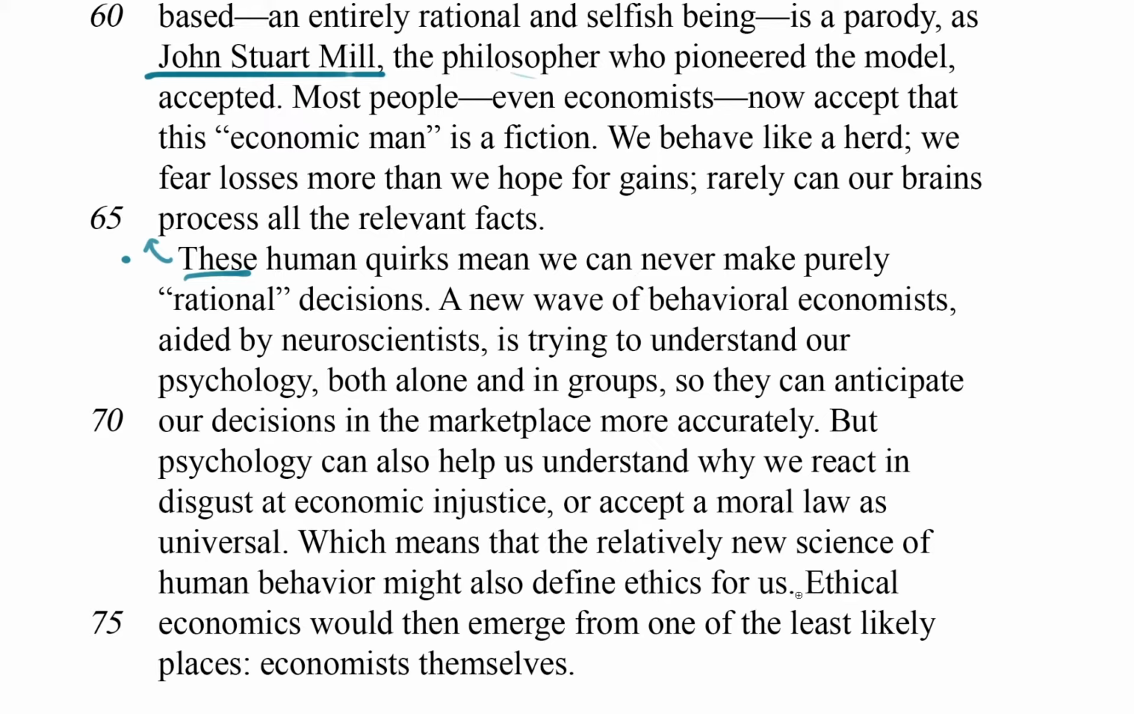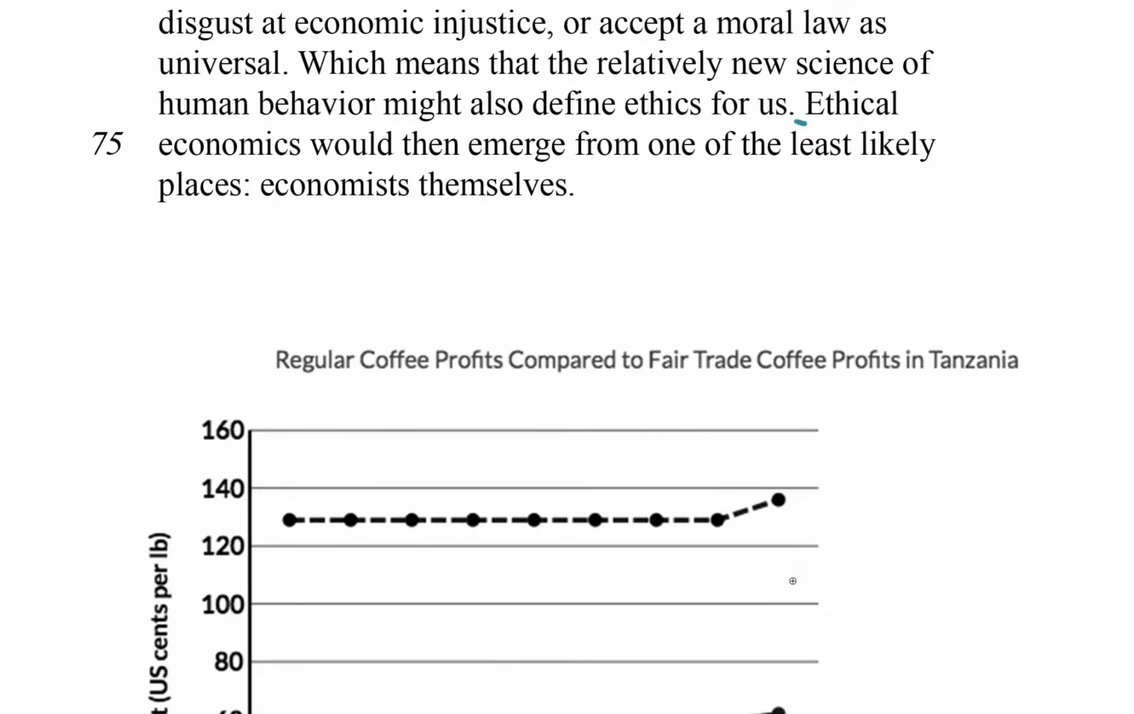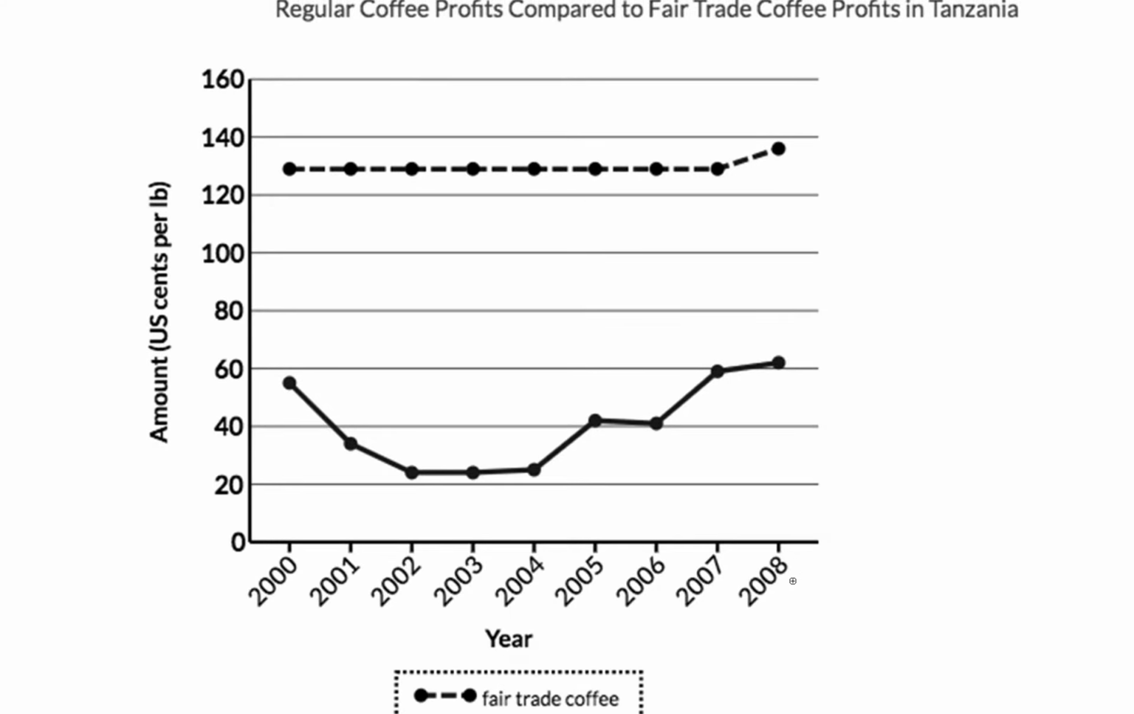Let's look at the last line. Ethical economics would then emerge from one of the least likely places, economists themselves. Cool. I don't really know what that means quite yet, but that's okay. Now, I know that because this is a social sciences passage, there's also a graph. So let's take a look down at the graph, see what we can make of it.